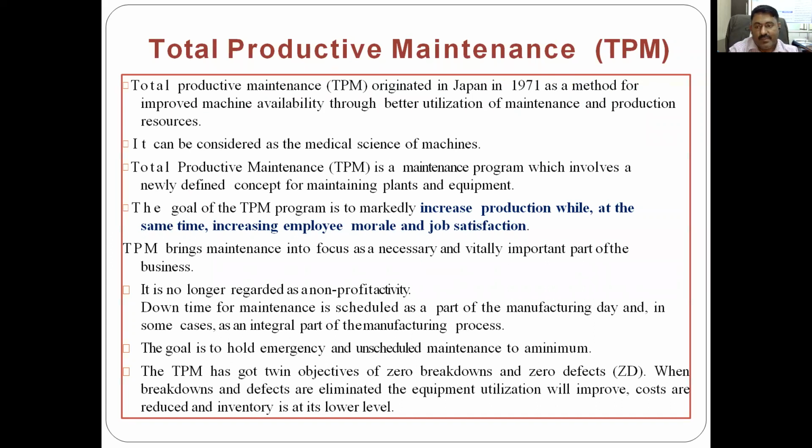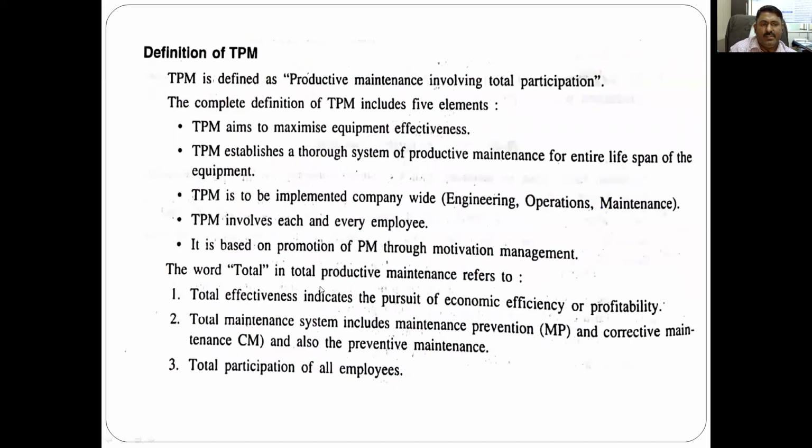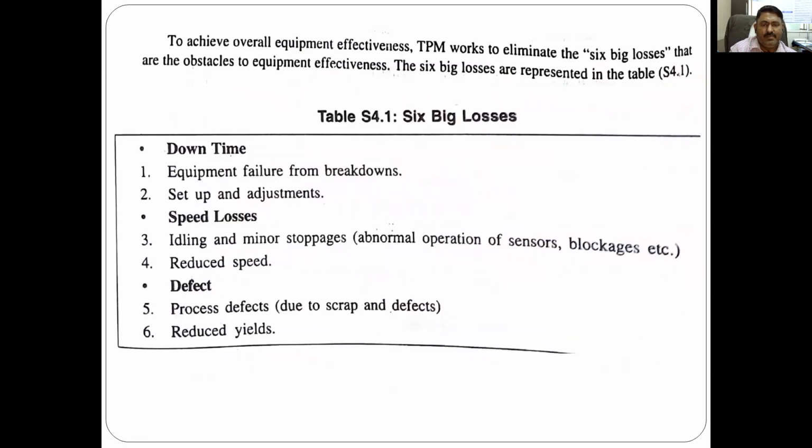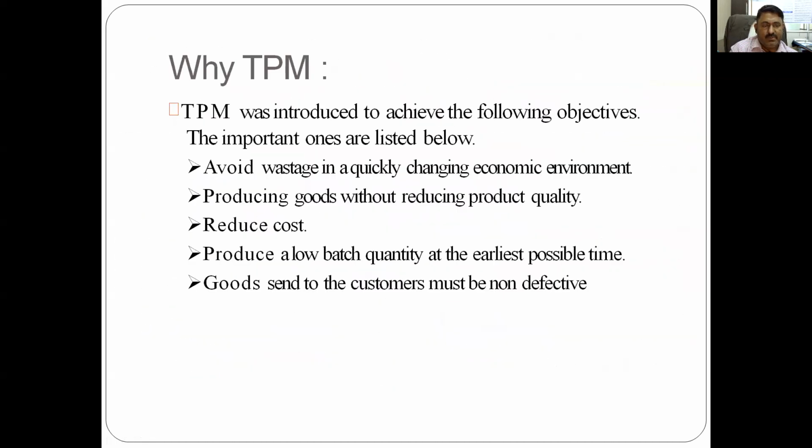Let us move further and start the next point. There are 2 points still remaining in this chapter. One is TPM, total productive maintenance, and last is reliability and testing. So for this TPM, let us discuss some of the introduction to TPM, then the definition. Then what are the different losses?